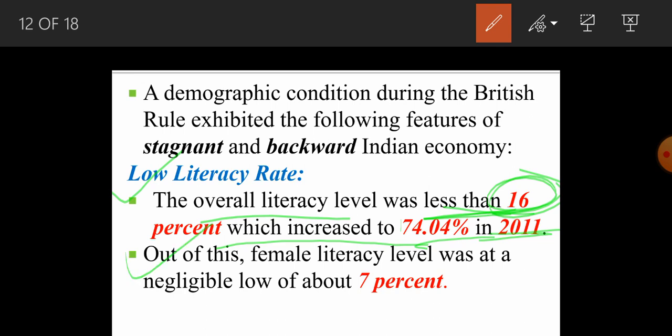And out of this 16%, only 7% was the rate of literacy for women, the females. So on the eve of independence it was only 16%, and by 2011 it rose to 74%. You can see such a great change. Now let's move on and study another factor.